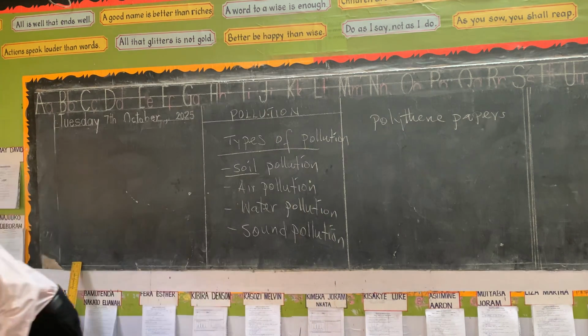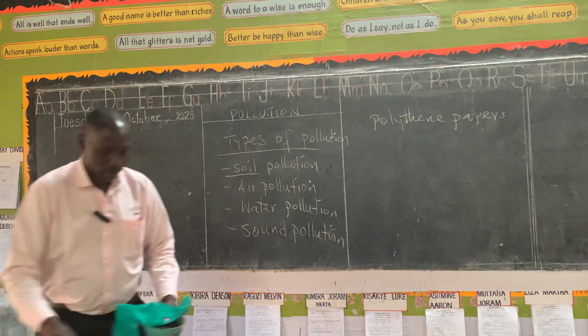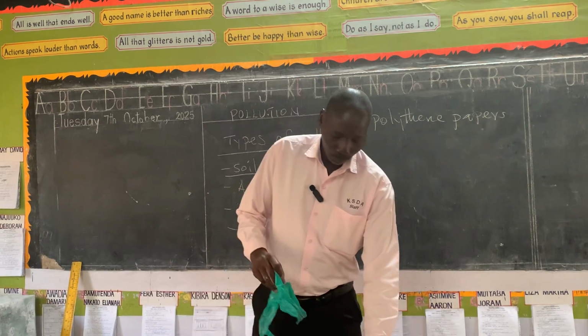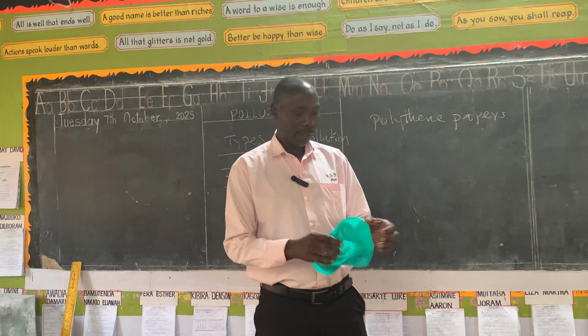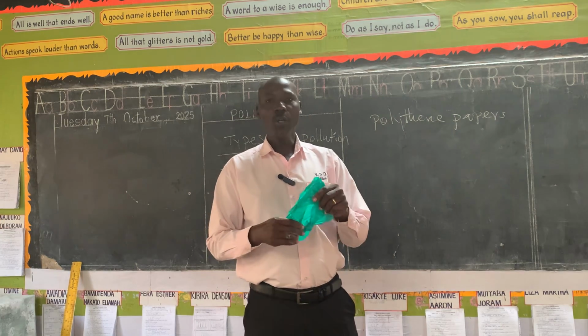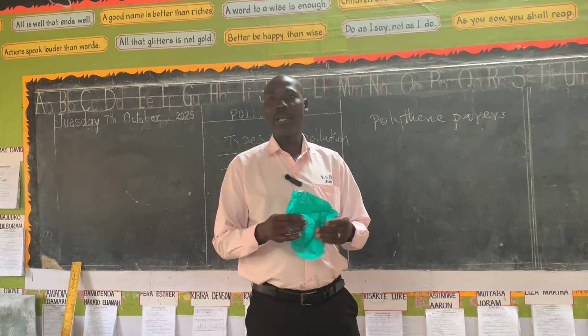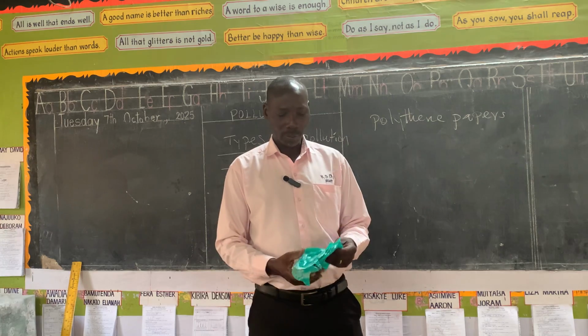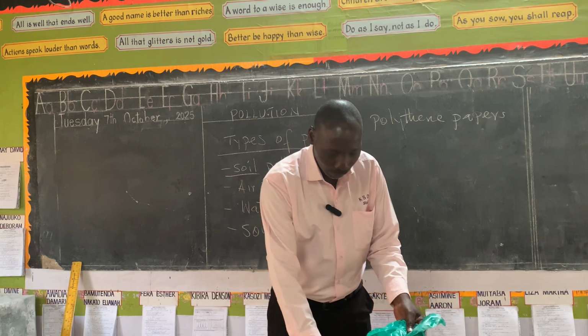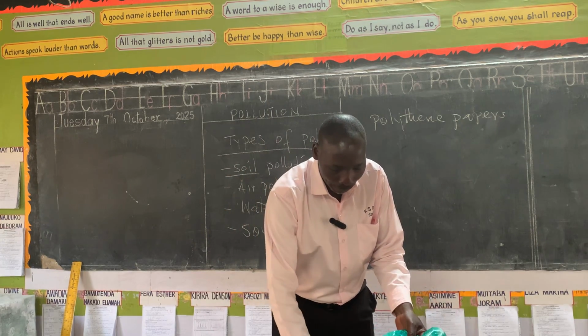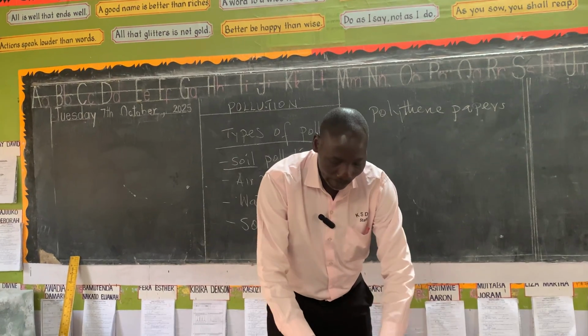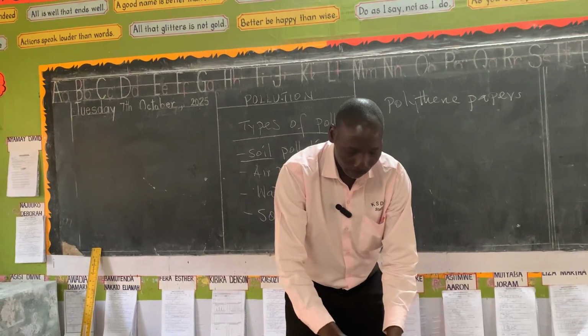Here with me I have the soil sample, and I have this. This is the polythene paper. We want to see how it affects the soil if we dump it in the soil. So if I put this polythene paper in our soil, and maybe we bury it down, it is buried in the soil.